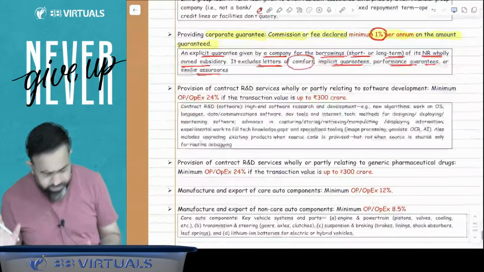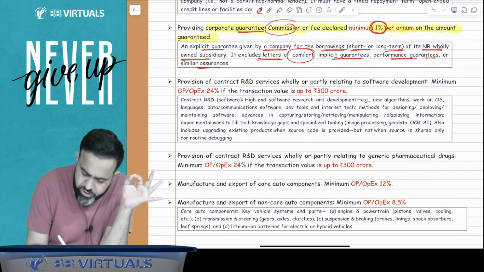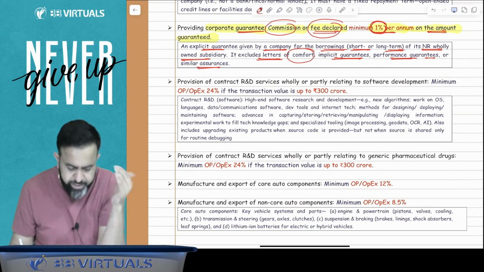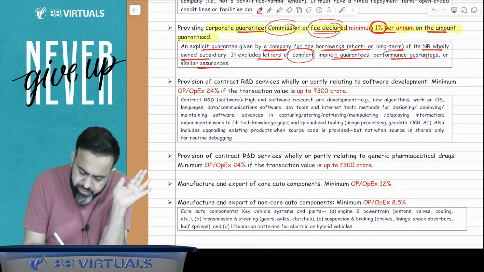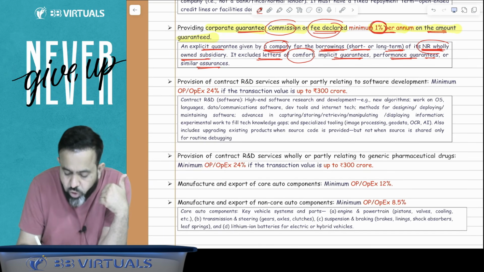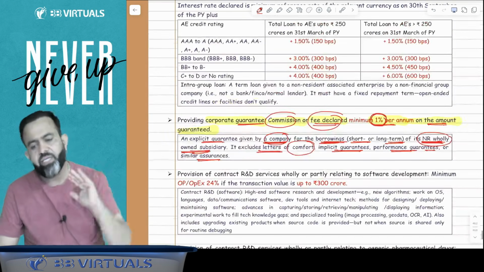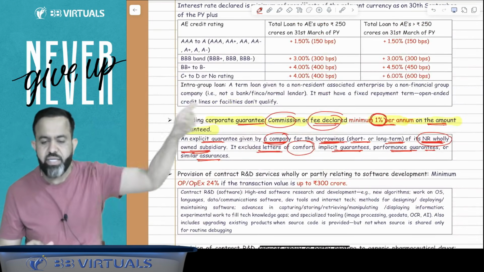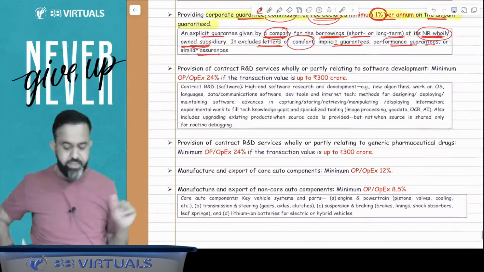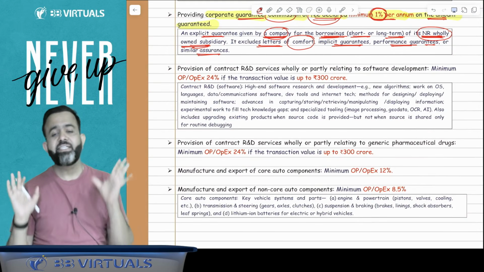So here, try to understand: when providing a corporate guarantee, the commission or fee declared is a minimum of 1% per annum on the amount guaranteed. And here, the guarantee is given by the company for borrowing, short term or long term, to its non-resident wholly owned subsidiary. So this safe harbor is applicable only when a wholly owned subsidiary has taken the loan and you are providing the guarantee. Done.